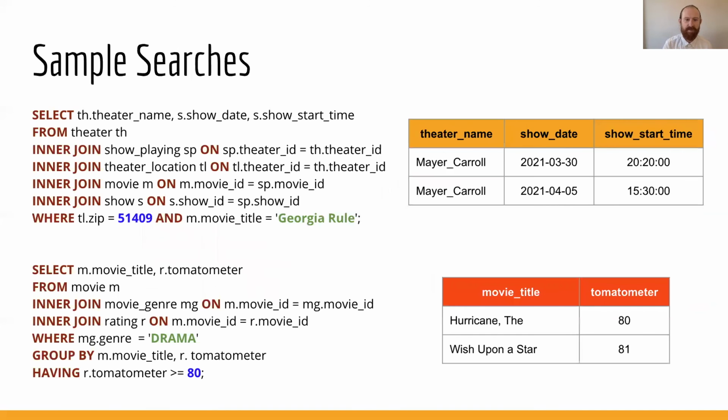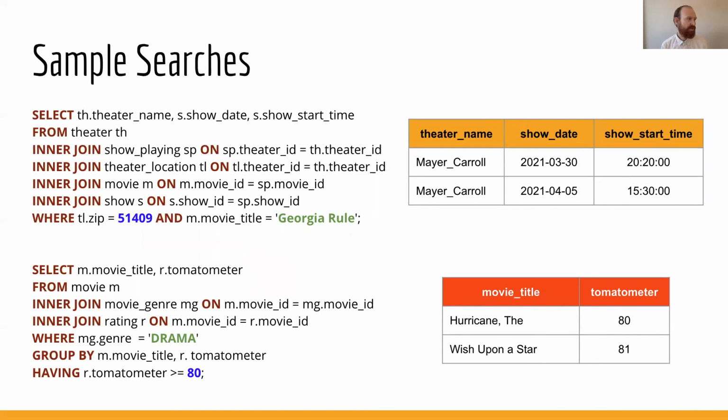And now we'd like to talk about our data and some sample searches from our database. So we added about 10 to 15 rows of information per table, and we used Mockaroo to create our data for this project. And then we imported it into an AWS database that we created so that we could all import and query simultaneously.